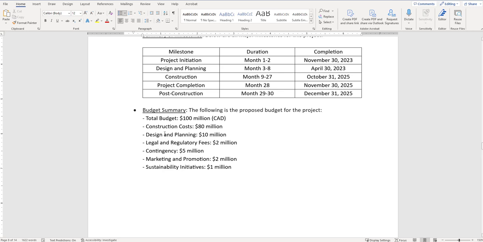All right, and then it lists out total budget, 100 million, construction costs going to be 80%, 80 million, design and planning, another 10, so that's 90, legal and regulatory, another 2, so we're up to 92, contingency, right? So if this is things that go wrong or if we have to account for, it's an extra 5, so it's 97 million. Marketing, promotion, 2 million, sustainability initiatives, 1 million, right? So that equals up to 100 million bucks.